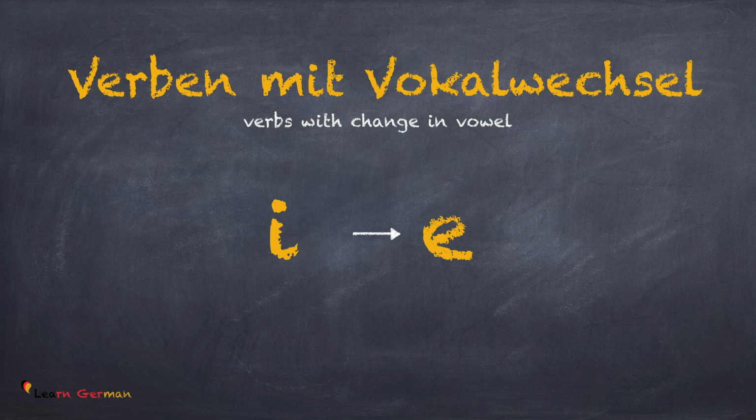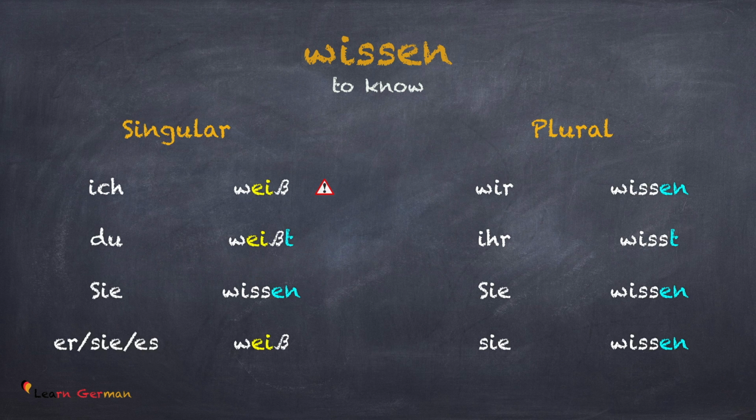Now comes the last category of Verben mit Vokalwechsel. Here, the I changes to EI. And the verb is wissen. This is a special verb. Here, the changes in the vowel happen not only with du and sie es, but also with ich. You can see this in the table.